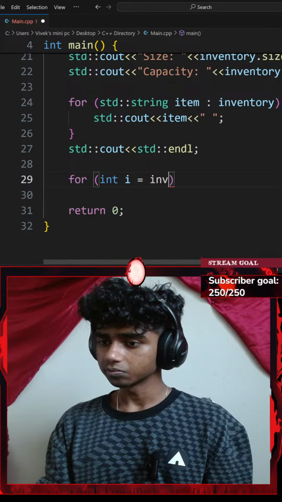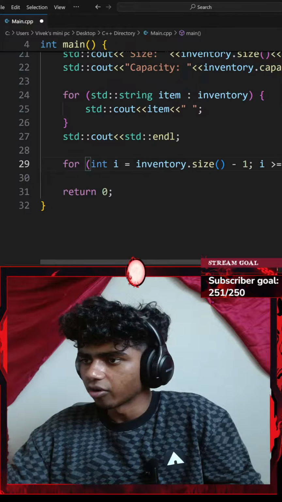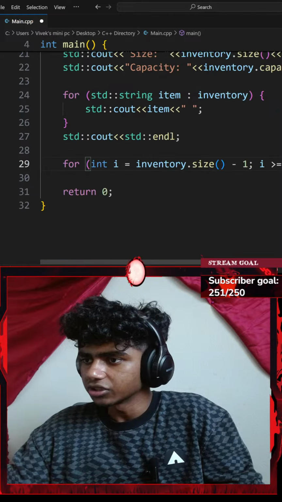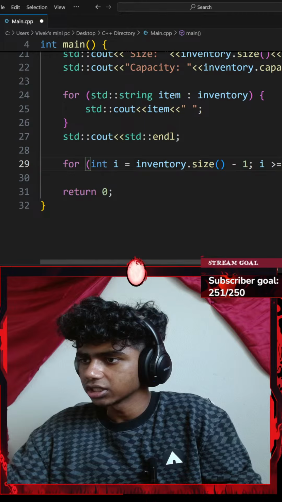Next up, let's check something. While my i... did my OBS crash? Okay, it didn't. While my i is greater than or equal to 0, I'm going to do something. While my i is greater than or equal to 0, let's decrease my i by 1. So it's going to go from my last item to the second last, and the one before that, and so on. Then I'll add a pair of curly braces.